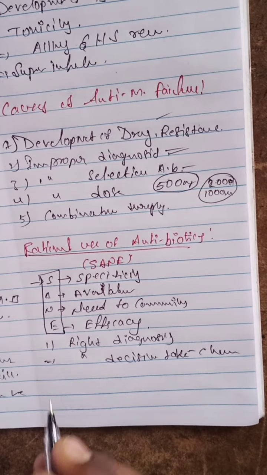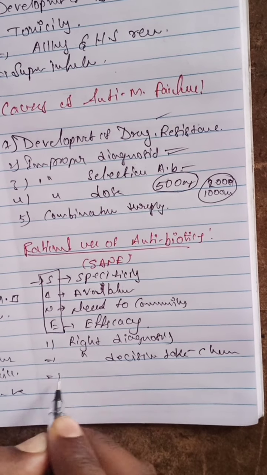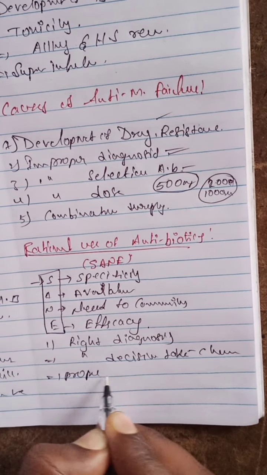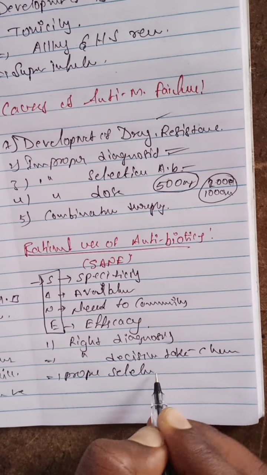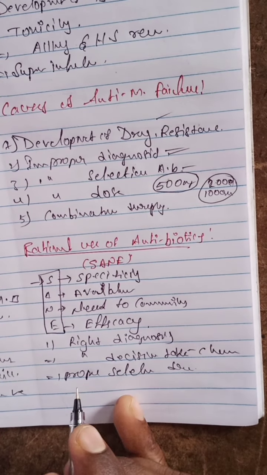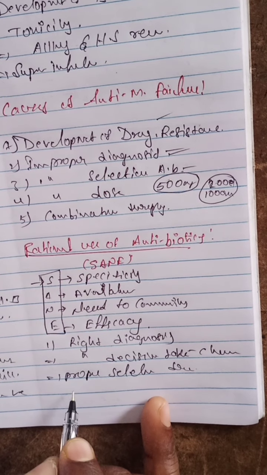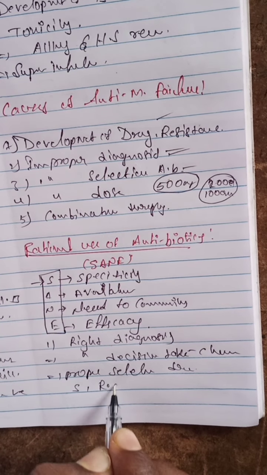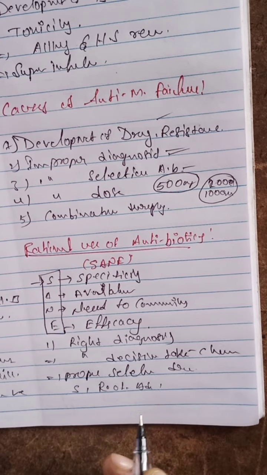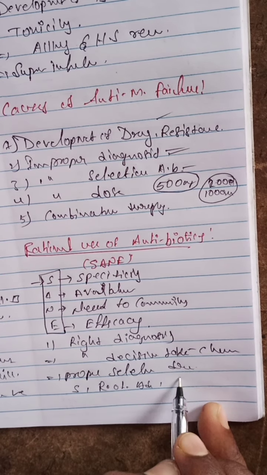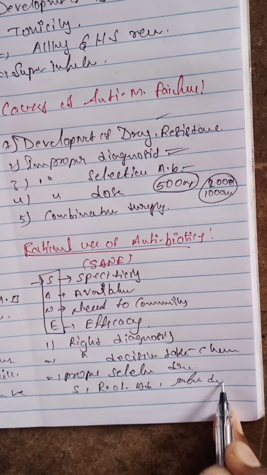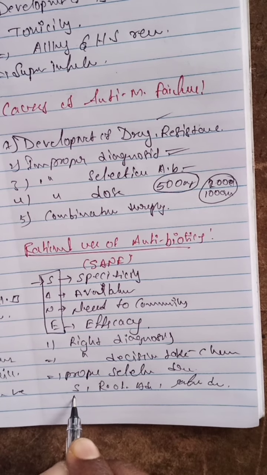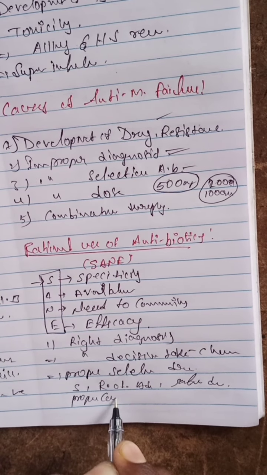And proper selection of the drug also, here specificity and route of administration. And the next one, safe drugs we use, and proper combination use.